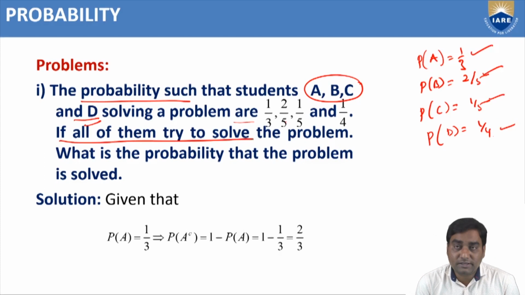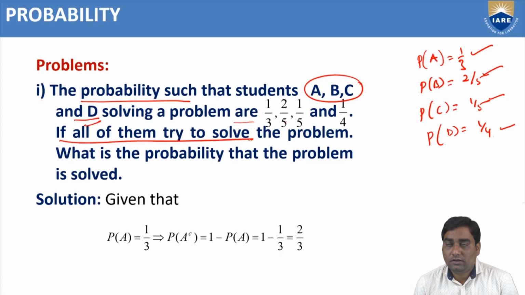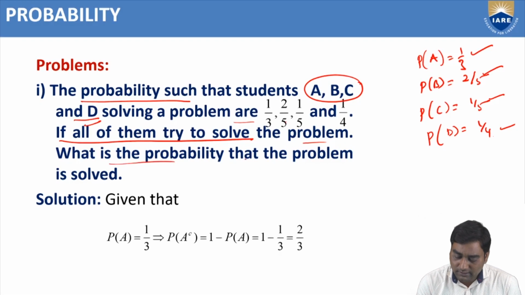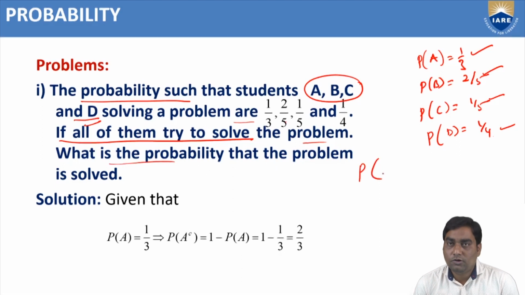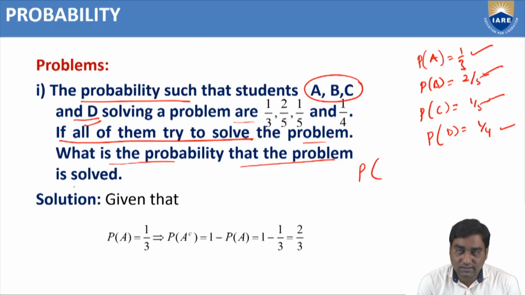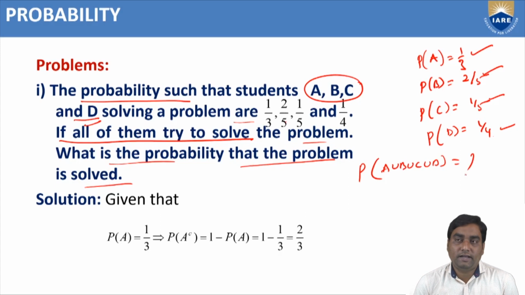If all of them try to solve at a time, what is the probability that the problem is solved? That means we can add all of them, A union B union C union D. This is what we are required to find out.